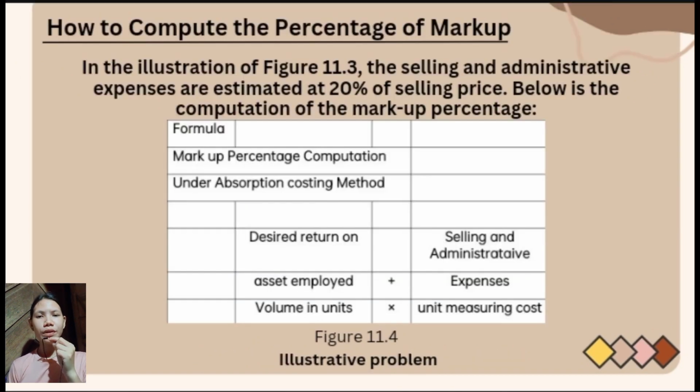How to compute the percentage of markup? In the illustration of figure 11.3, the selling and administrative expenses are estimated at 20% of selling price. Below is the computation of the markup percentage. Formula: markup percentage computation under absorption costing method: desired return on investment times capital employed, plus selling and administrative expenses, divided by volume in units times unit manufacturing cost.